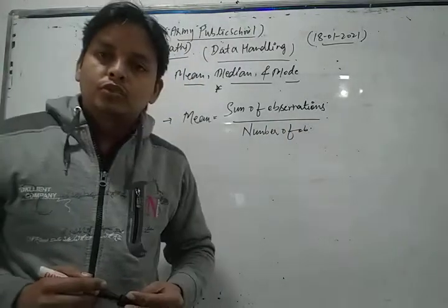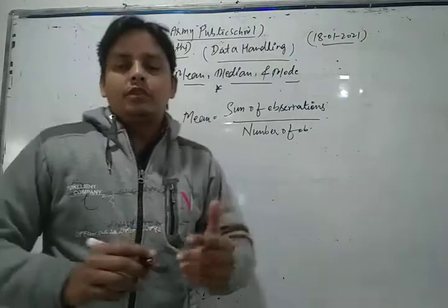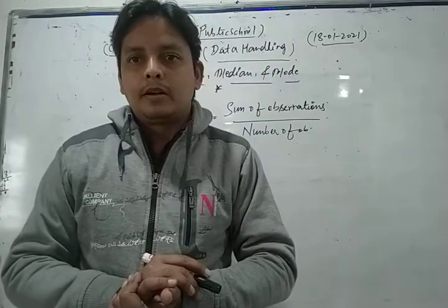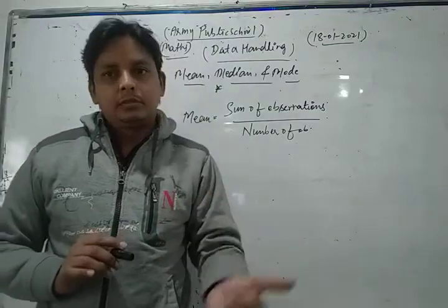This is the common formula for mean. Mean is also called the arithmetic mean.